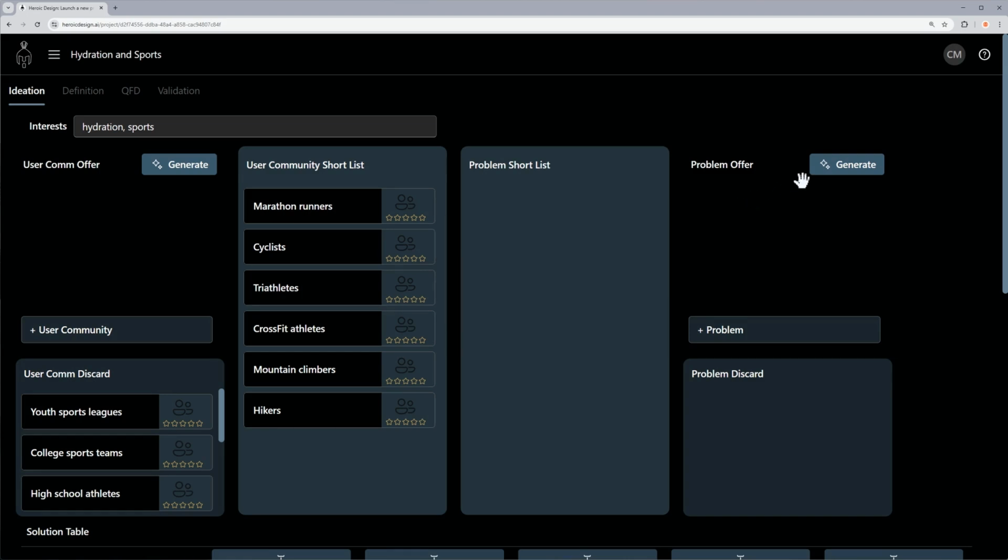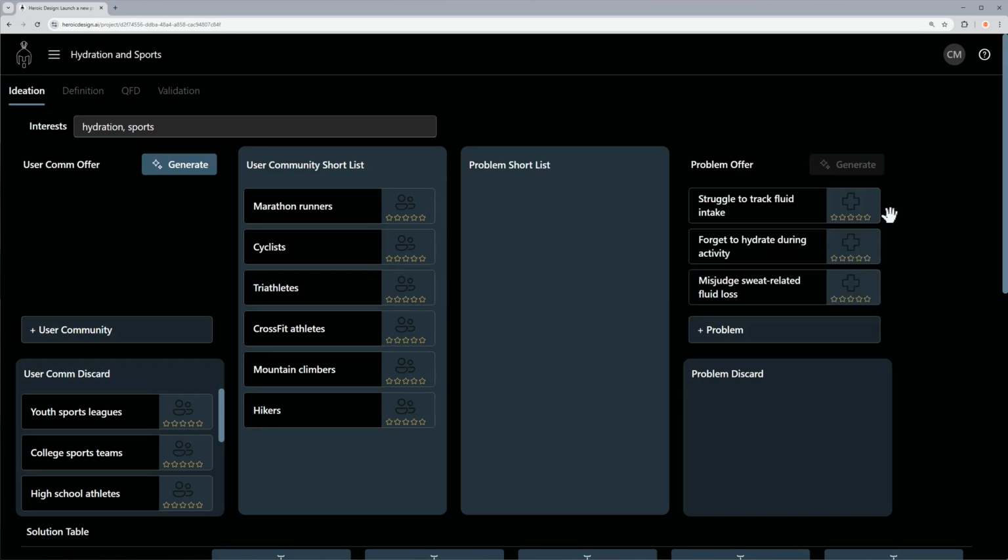Click the Generate button in the Problem Offer section and your AI co-creator will build on everything you've done so far. Problems will appear, and just like before, you can sort them into the shortlist or discard.